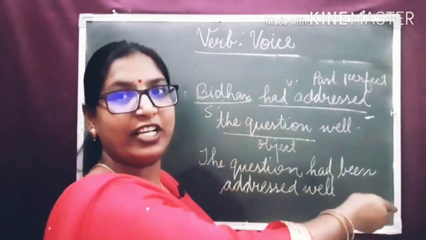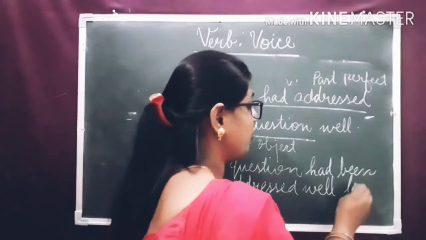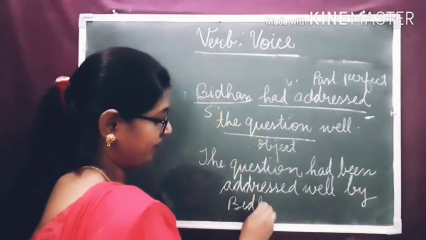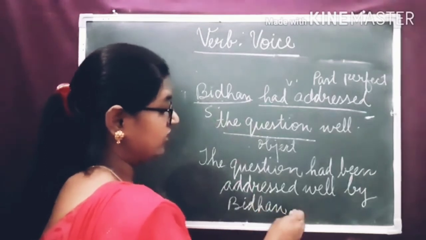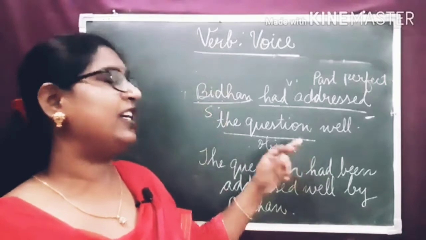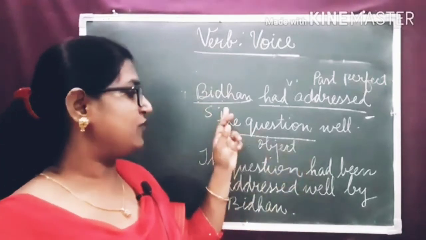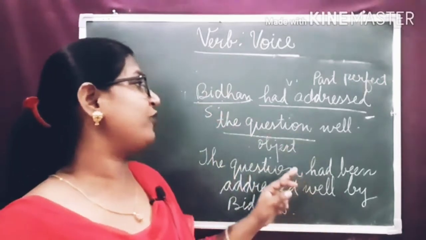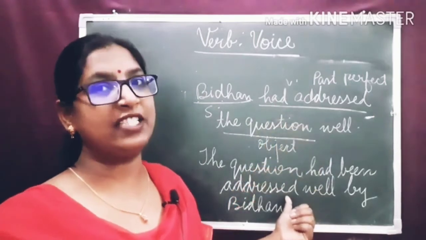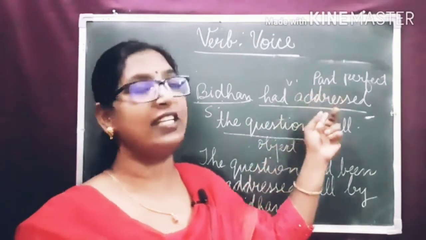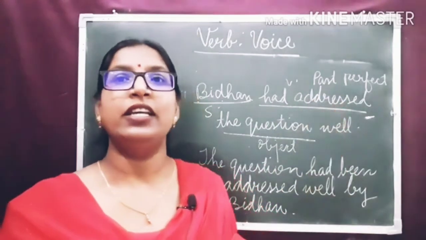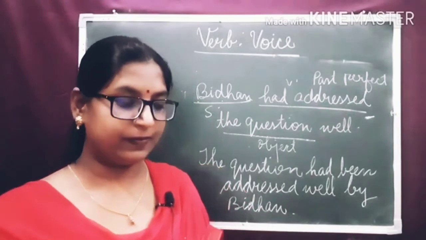Now the subject will become the prepositional phrase. Well by Bidhan. Clear? So always remember, dear children, the object becomes the subject. Subject becomes the prepositional phrase, and the form of the verb in passive voice we change according to the tense. Tense remains same in active voice and in passive voice.